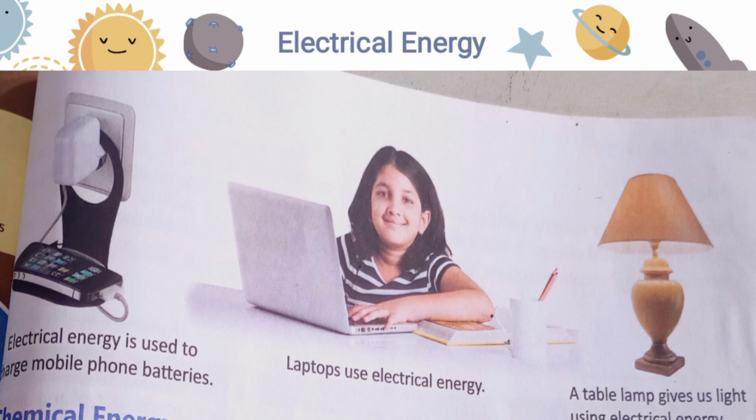Electrical energy. Now, what is electrical energy? The electricity which gives us this energy is known as electrical energy. Now, what are the examples? Electrical energy is used to charge mobile phone batteries, as you all used to charge. A laptop also uses electrical energy to be charged. Now, a table lamp which we use at our bedside also uses electrical energy to give you light.